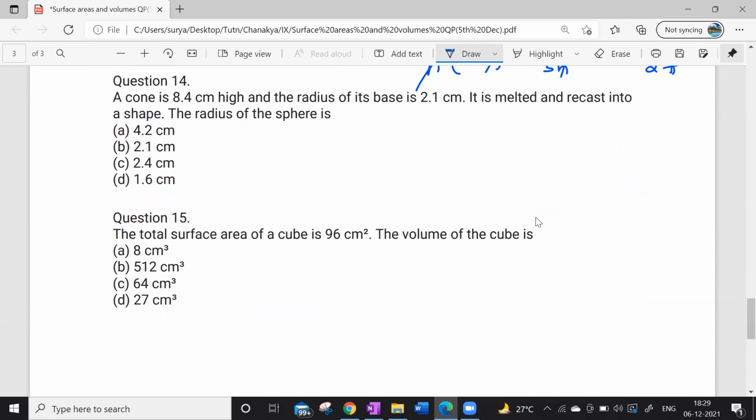Any doubts in the 13th, 14th and 15th questions? A cone is 8.4 centimeters high and the radius of its base is 2.1. Then it is melted and recast into a sphere. Then what is the radius of the sphere? Very, very good question. Beautiful question. How many have done this? This is a very, very good question actually.